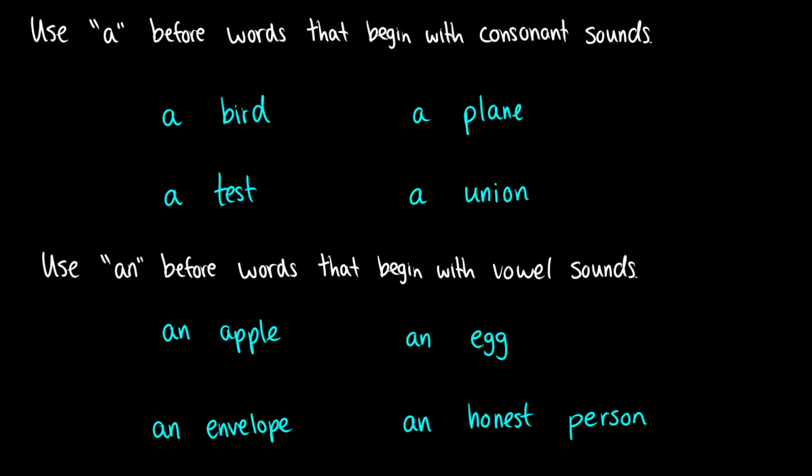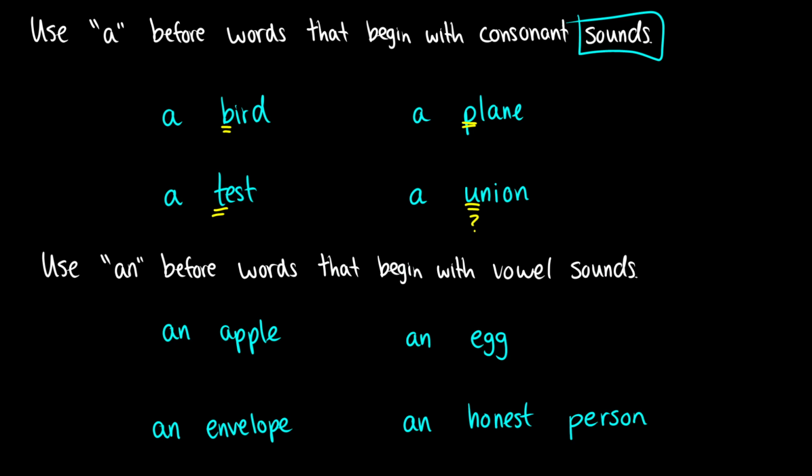So when do we use a or an? Well, we use a before words that begin with consonant sounds. And this part is important. So we have some nice ones: a bird, a plane, a test. But then we have this one, a union.